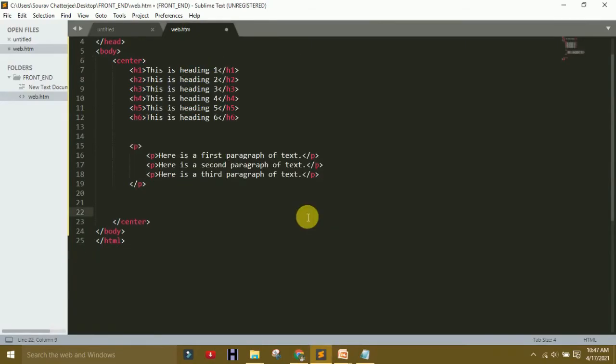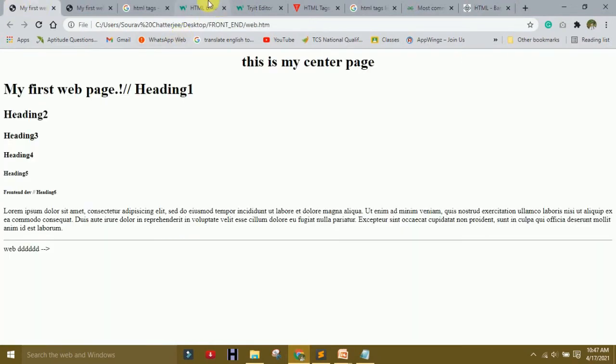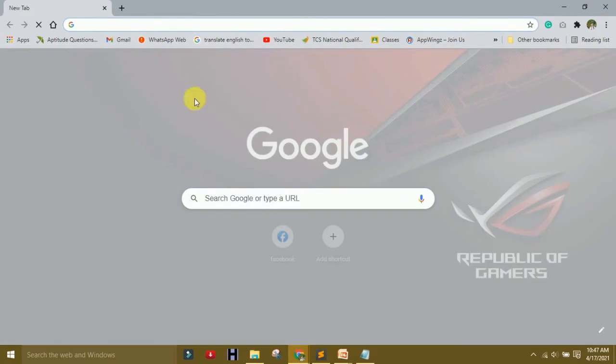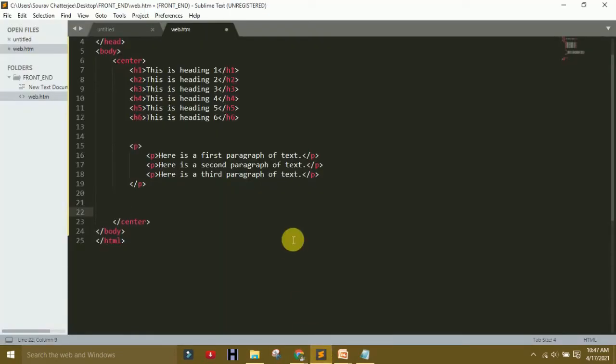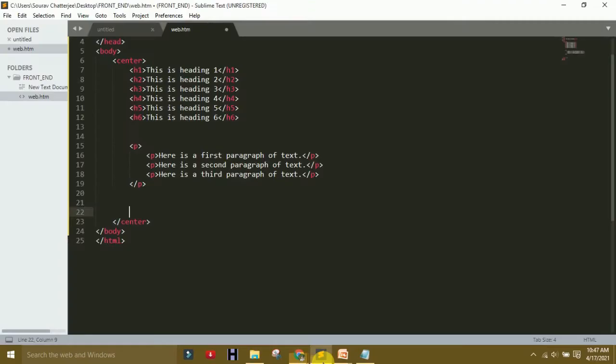Okay, so we are done with the paragraph and header. Okay, so now I'll go to how to make center. So to make center, right click here, open in browser, then show that all are in center. How do you create it? Make center here and all the content is under center. Now you will use break.